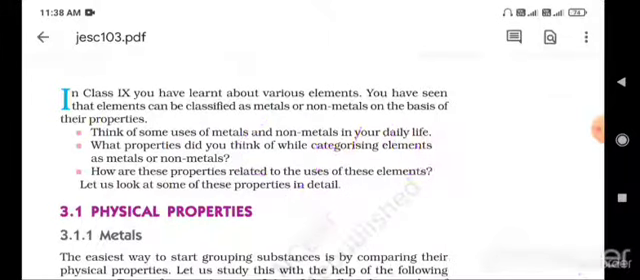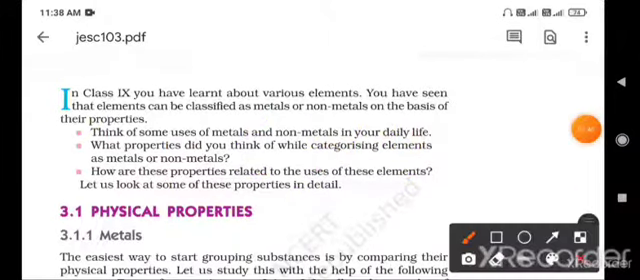You already studied this in the 9th standard. Think of some uses of metals and non-metals in our daily life. We are using different kinds of metals in our daily life, like iron, copper, aluminium, silver and gold. And non-metals: oxygen is taken in for respiration and carbon dioxide is released from the body. These are some non-metals.